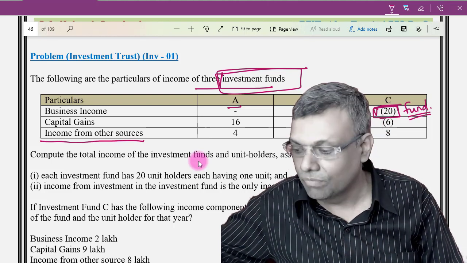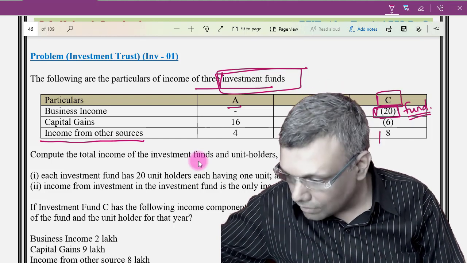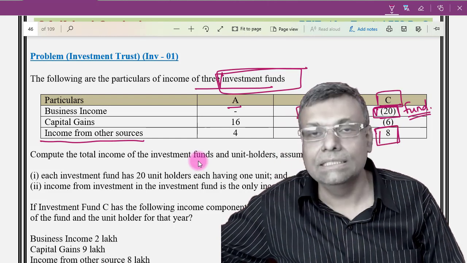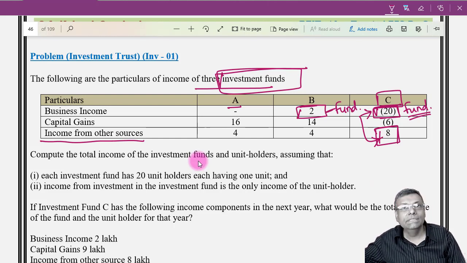This is your income. Business is a loss with respect to fund C, but you also have this 8 lakhs as other source income. So normally I can do this particular set off. So the carry forward of the business loss, I repeat, the carry forward of the business loss, but which amount? Which will be the net figure which has to be carried forward.